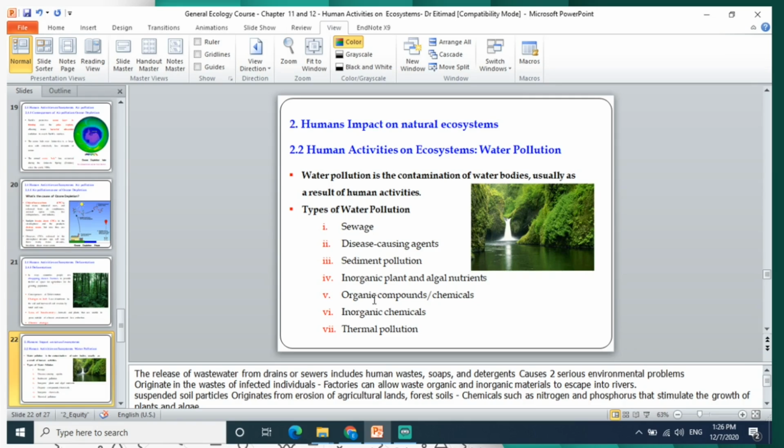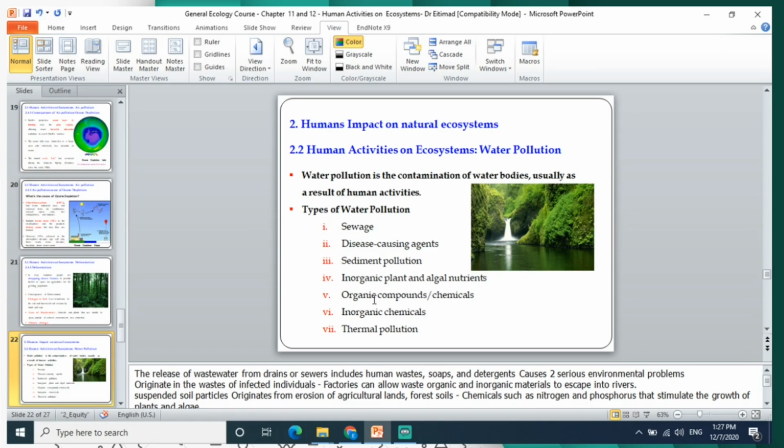Another impact of humans on the ecosystem is water pollution. The release of wastewater or sewage water that includes human waste, soaps, and detergents causes serious environmental problems.